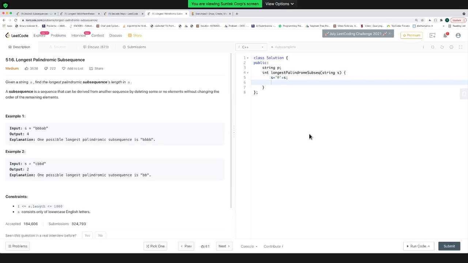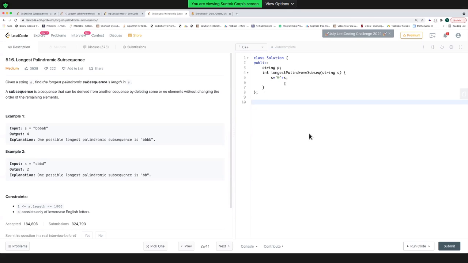Sridham is giving one approach: find the number of times each alphabet is occurring and then give the maximum of them as output. No, Sridham. So let's say you have this case. I'll give you one case. For this, the count of capital A is 2, small a is 2, and the count of small b is 2. So the answer in your case should be 2, but the actual answer is 4 because the complete string is palindrome.